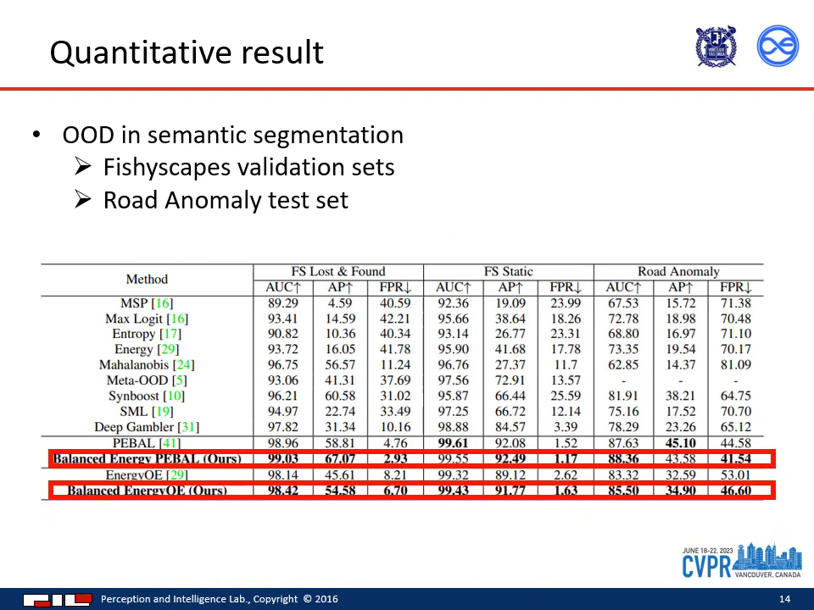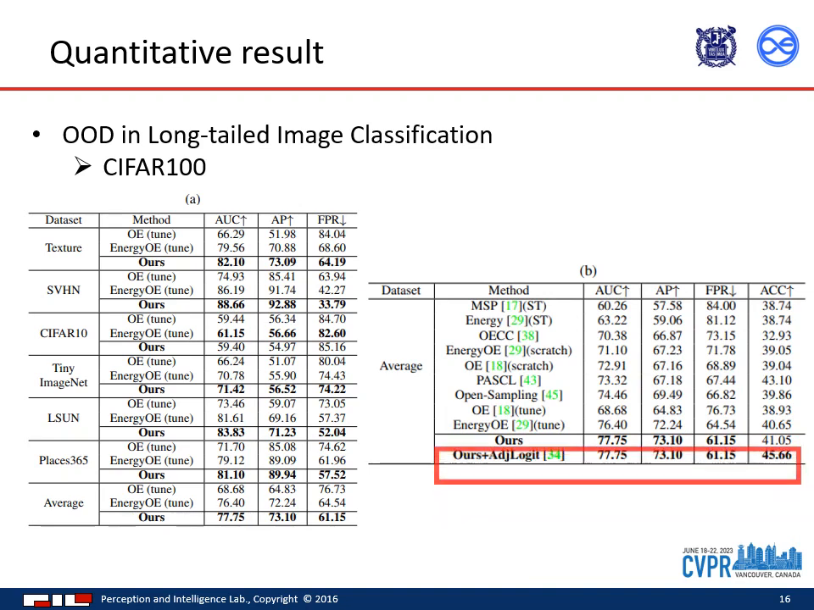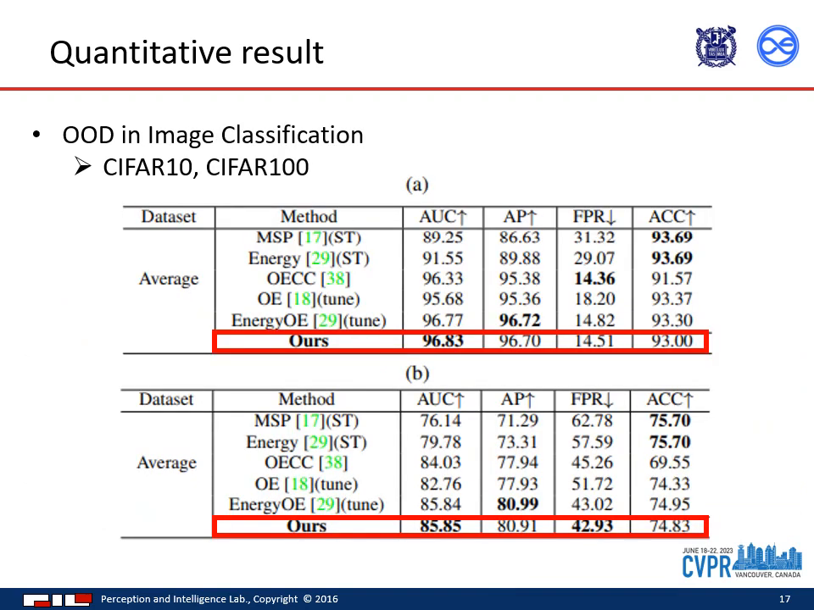Our method consistently outperformed energy OE in terms of performance. In the context of long-tail classification, our method not only outperformed energy OE but also exhibited superior results compared to existing methods. We observed a similar trend in long-tail CIFAR-100, where our method showcased comparable improvements in performance. Lastly, in balanced datasets such as CIFAR-10 and CIFAR-100, we observed a marginal but good improvement in performance compared to the energy OE approach.